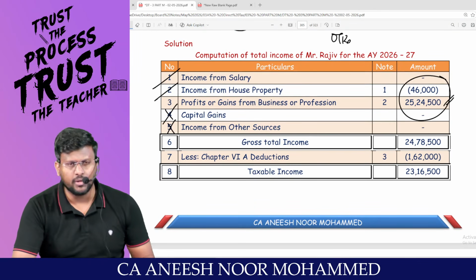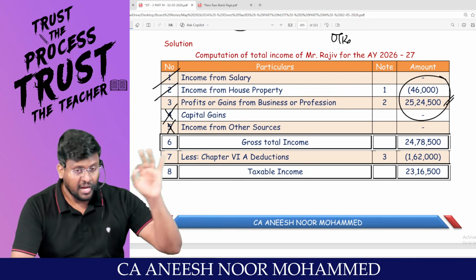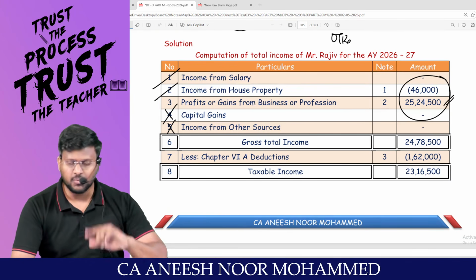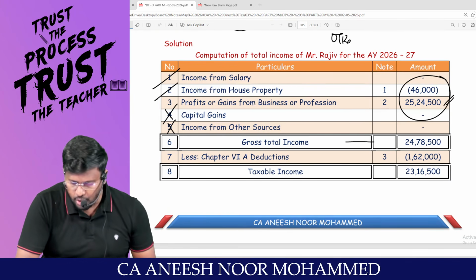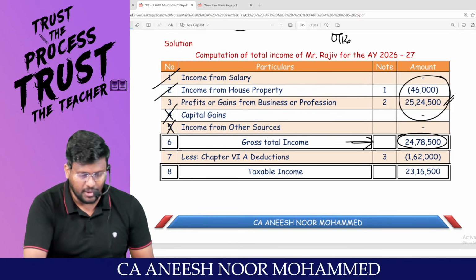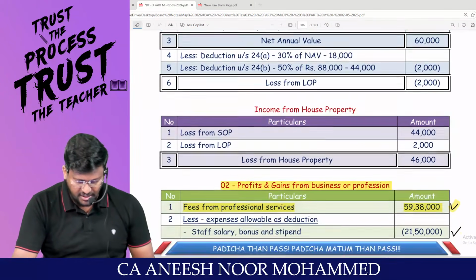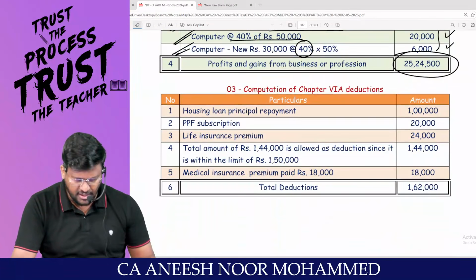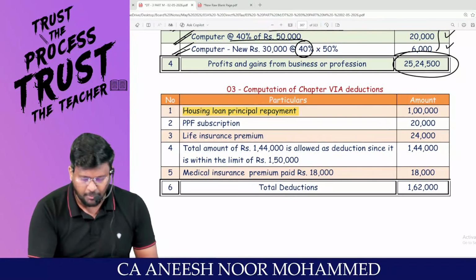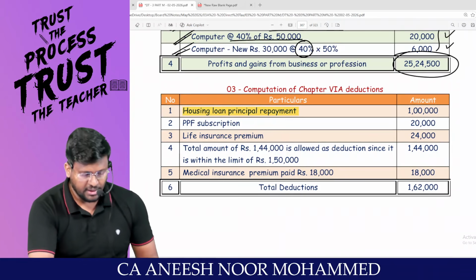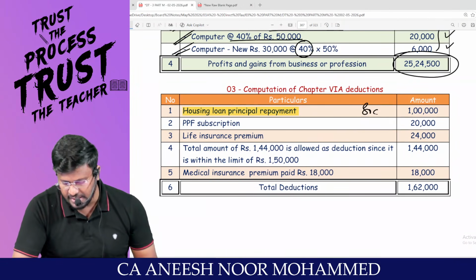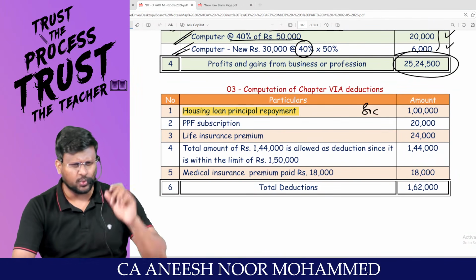Since I am going to travel through the optional tax regime, I can happily knock off loss from house property up to an amount of 2 lakh. My gross total income will be 24 lakh 78,500. Any problem? Now, coming to chapter 6A deduction, they were talking about a lot of chapter 6A. Housing loan principal repayment. If you repay housing loan, it is entitled for deduction because total 1,88,000 was there.